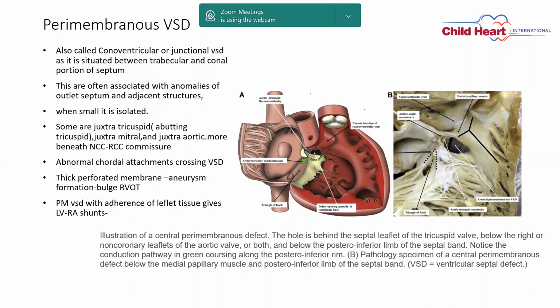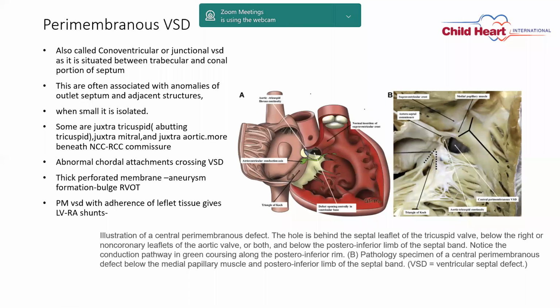So the conduction part, if we see, the conduction tissue goes from the posterior inferior angle. As we have seen, it is the normal AV node situation, and the bundle of His passes just below the perimembranous VSD.